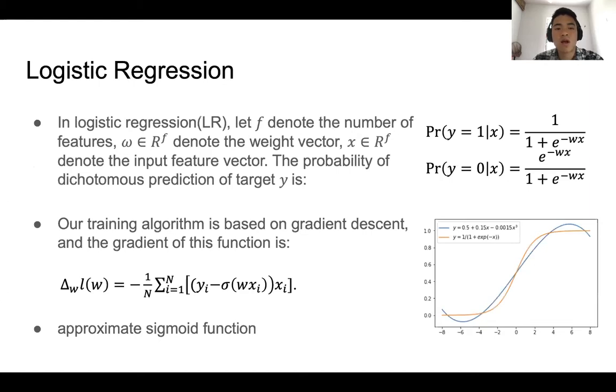Next, we show some background of our program. The first is logistic regression. We use logistic regression to show machine learning on homomorphic encryption. In logistic regression, let F denote the number of features, omega denote the weight vector, and X denote the input feature vector. The probability of dichotomous prediction of target Y is as the right formula. Our training algorithm is based on gradient descent, and the gradient is given by the following formula. We use polynomials to approximate the sigmoid function.